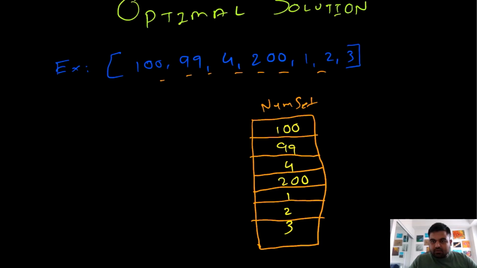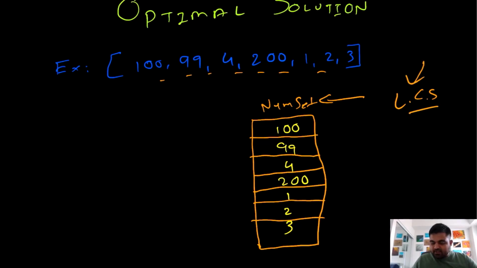Now because we have our hash set ready, when we iterate over this hash set, we are only going to start checking for the longest consecutive subsequence from the elements that could be at the start of the longest consecutive subsequence. And what elements can be the start of the longest consecutive subsequence?